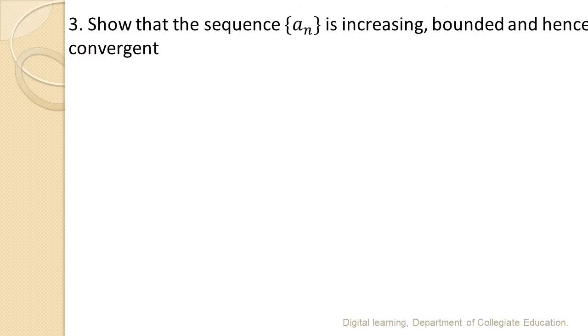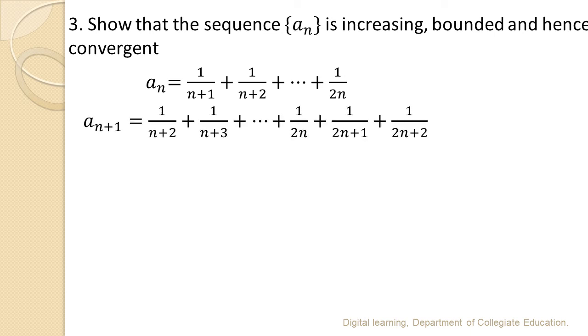Third problem is, show that the sequence an is increasing, bounded and hence convergent, where an is given by 1 divided by n plus 1 plus 1 divided by n plus 2 up to 1 divided by 2n.